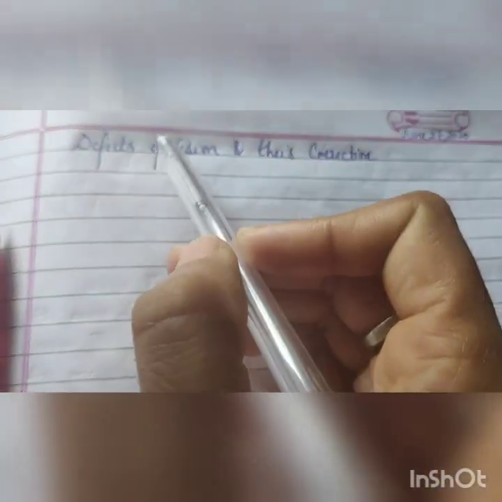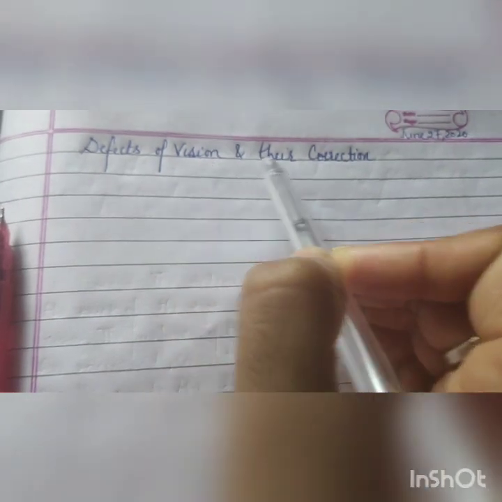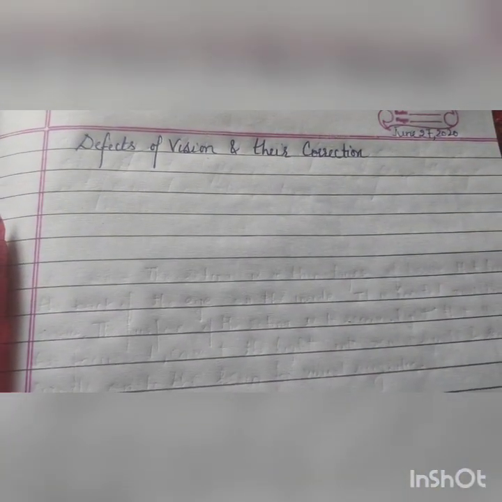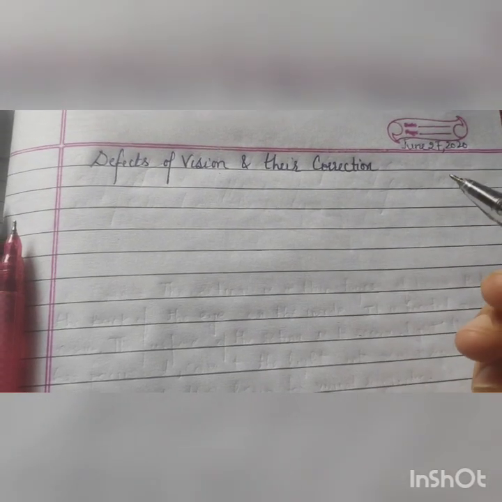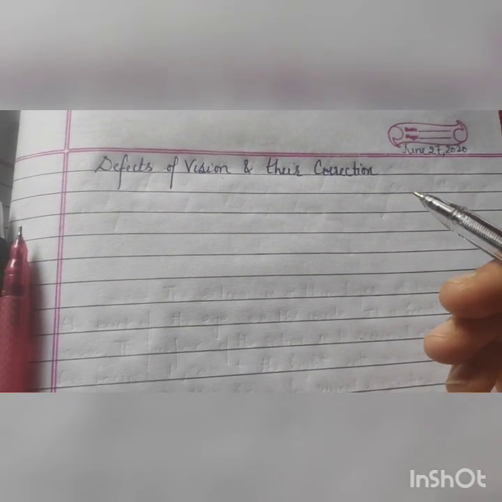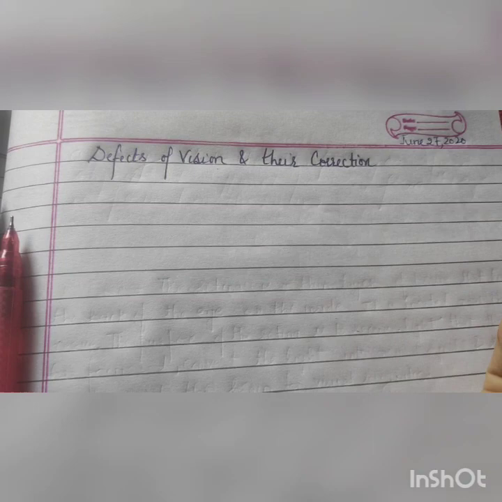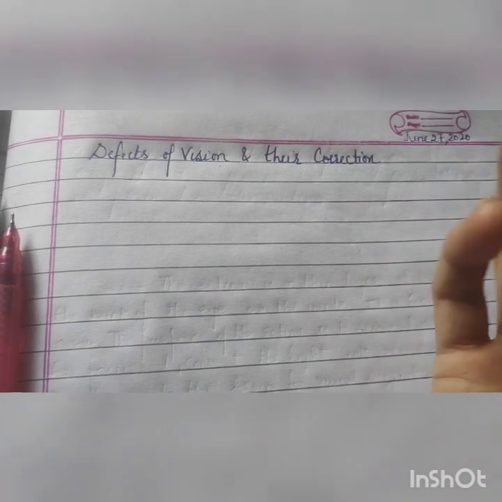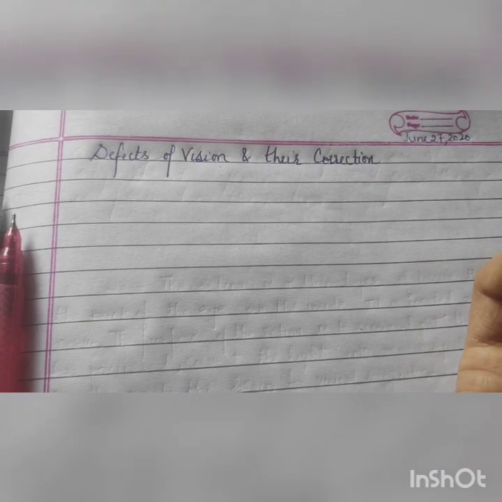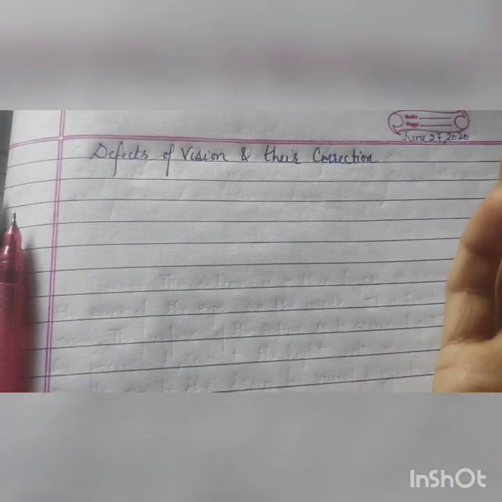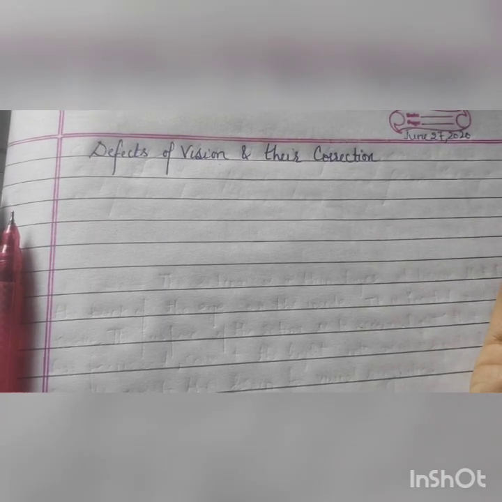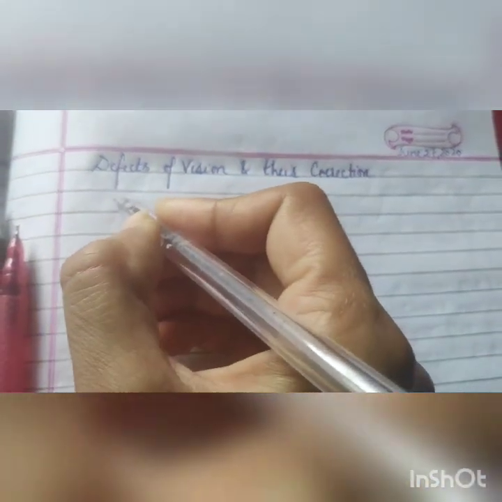Now comes defects of vision and their correction. When we talk of defects of vision, we have two defects. One is myopia and the other is hypermetropia, and we have other defects also, that is presbyopia, cataract, etc. We are going to discuss them one by one. Now let's start with the topic of myopia.